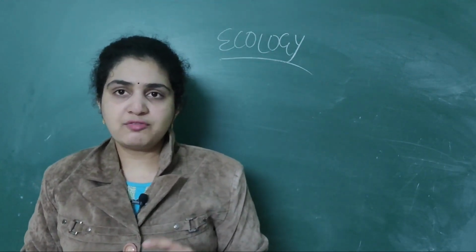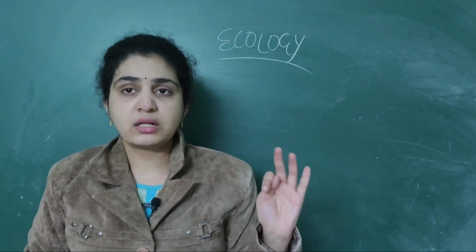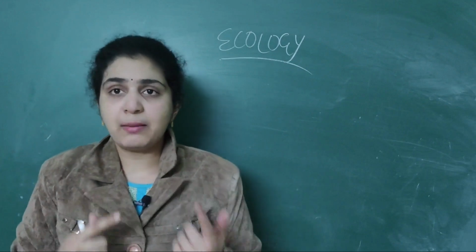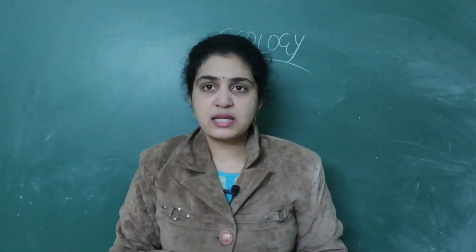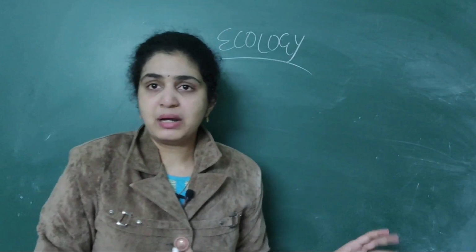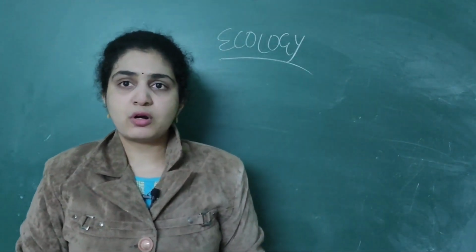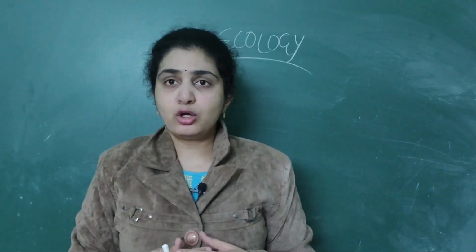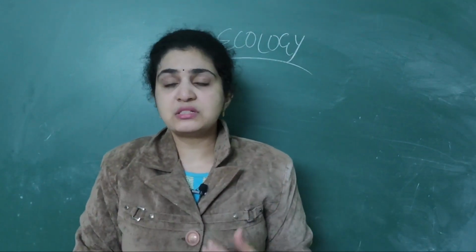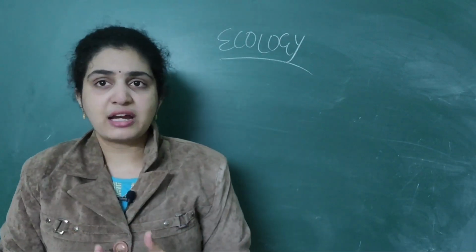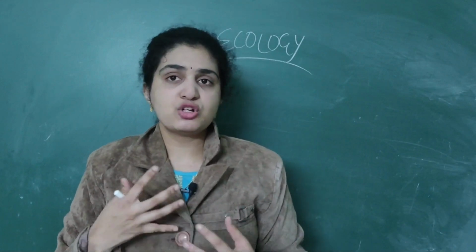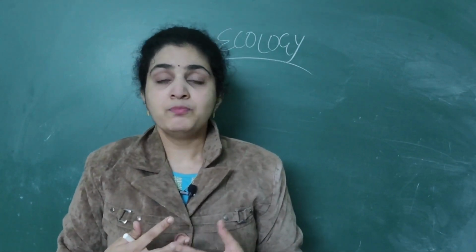The important abiotic factors are temperature, water, soil as well as light. These are the four important abiotic factors associated with the environment. Biotic factors are pathogens, parasites, predators, numerous microorganisms, and we humans, all organisms, are also biotic factors. Abiotic factors are non-living, like temperature, water, light and soil.